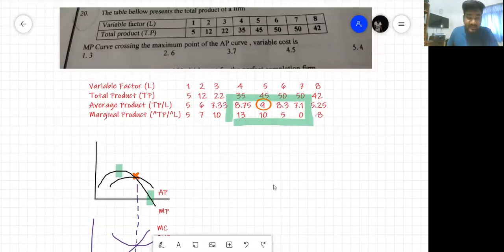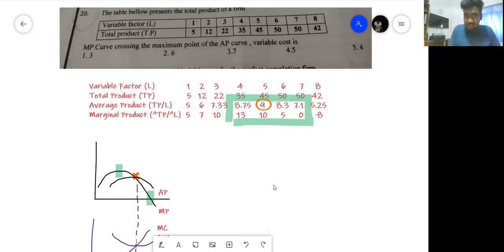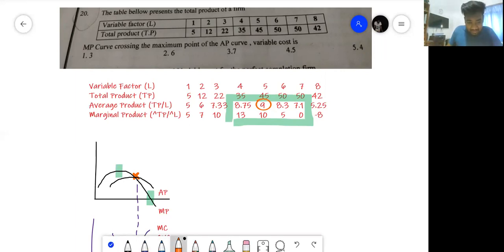Did you think of some other angle to do it? Any other angle? No, sir. I also can't think of anything. I am pretty sure there is a mistake in the question. Ideally, if MP and AP are to cut, MP and AP have to be equal. And I feel there is a small missing part in the cost aspect to come to the variable cost. They are asking you for variable cost, meaning the total variable cost, not average variable cost.